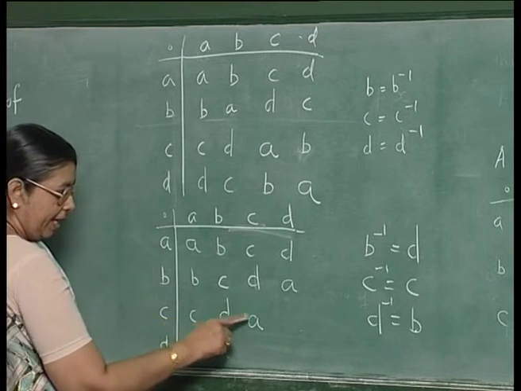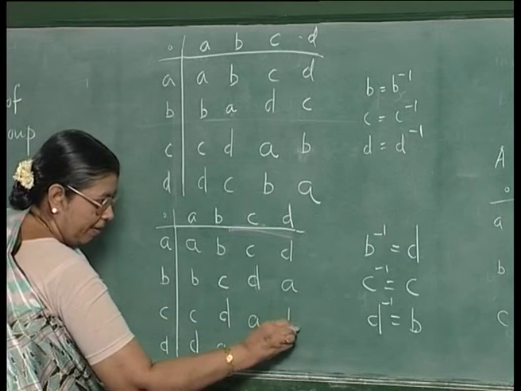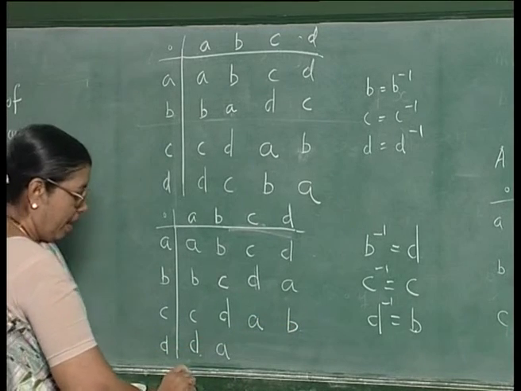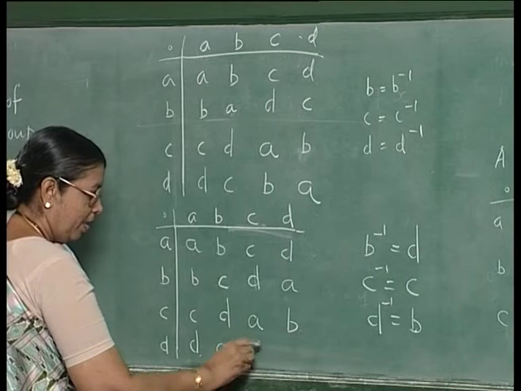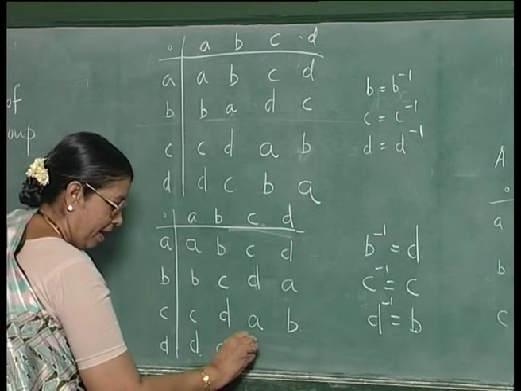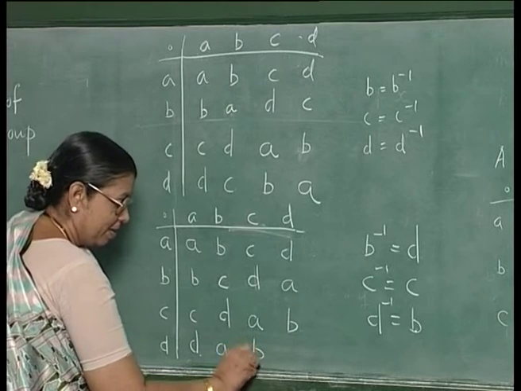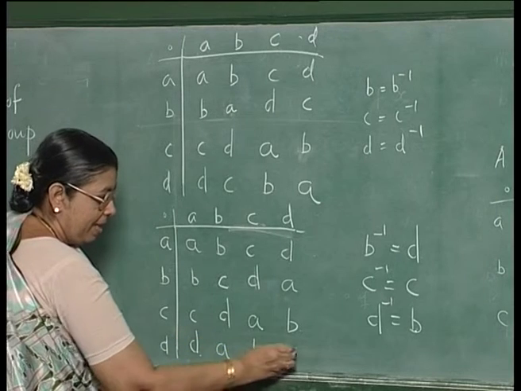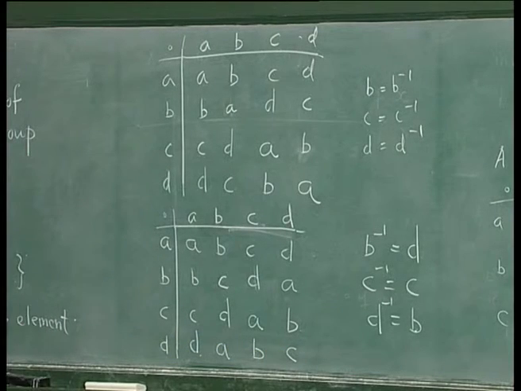So, you have C, D, A here. The only thing remaining is B, and here you cannot have A, you cannot have C here because two elements will be the same, only B you can have. So, D, A, B, C, this is the way you fill the table. So, there are two groups of order 4.